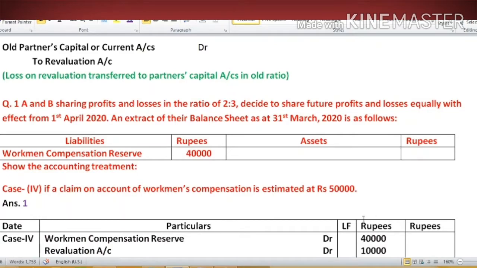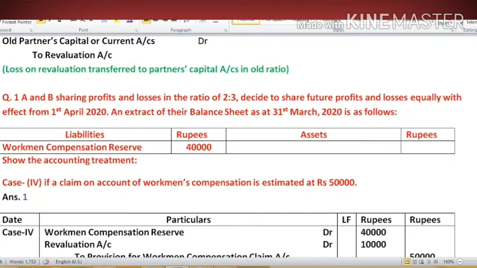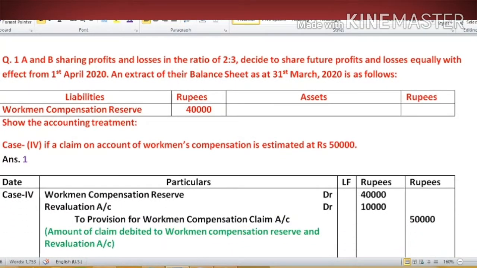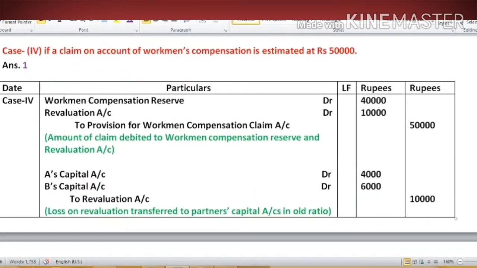You can see the workmen compensation reserve stood at 40,000 and the liability arising against this is 50,000. It is more than the available reserve. It means we have to transfer the excess liability to revaluation account. Then our entry will be workmen compensation reserve account debit, revaluation account debit to provision for workmen compensation claim account, and this revaluation loss will be transferred to partners' capital account.